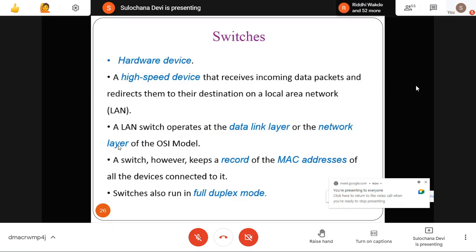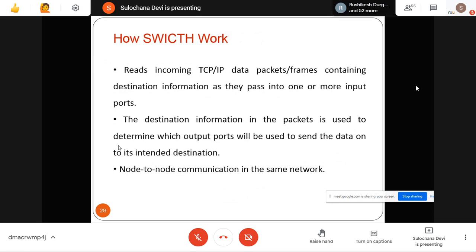They operate at the data link layer and the network layer. They record the MAC address. Almost the function is similar to a bridge. They have their own switch table, where they store all this information. So when a packet or frame is coming, it will look into the switch table to find out on which particular port this machine is connected, and then it will forward.